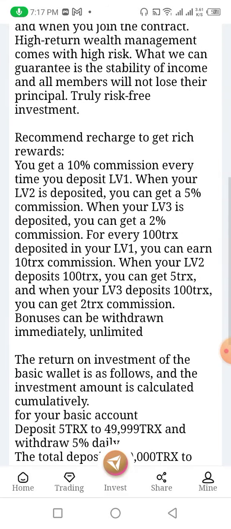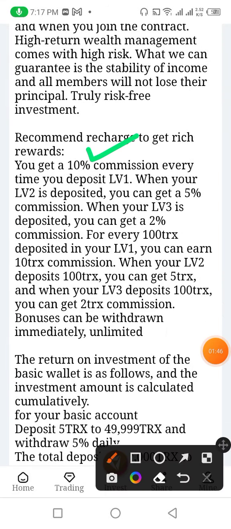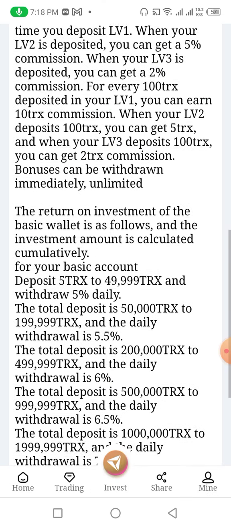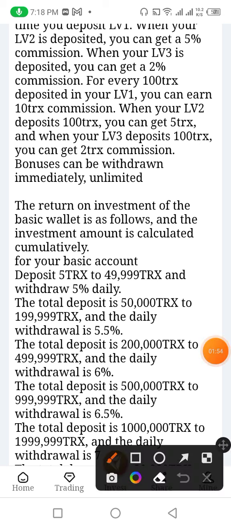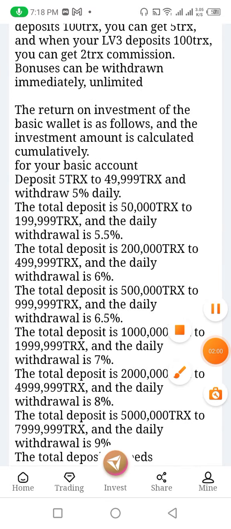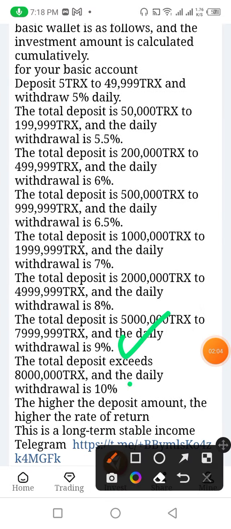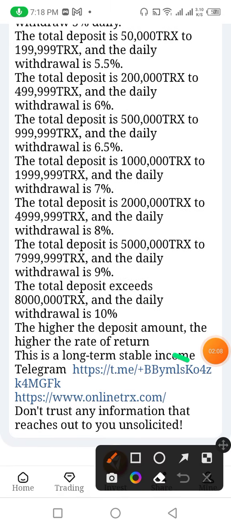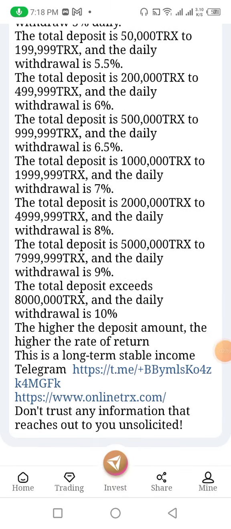And at the bottom, friends, you can see that these are the rewards: 10% for first level, 5% for second level, 2% for third level. These are the rewards of this website. Now you need to go back here. At the bottom you can see 5 to 49,000 TRX, 5% daily, 5.5%, 6%, 6.5%. And further down you can see 7%, 8%, 9%, and 10%. And at the bottom you can see that this is a long term stable income telegram. Now you need to go back.